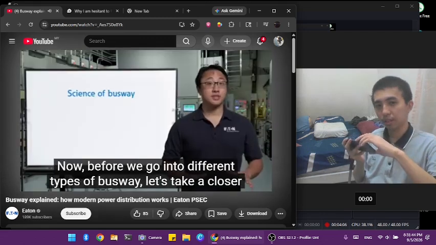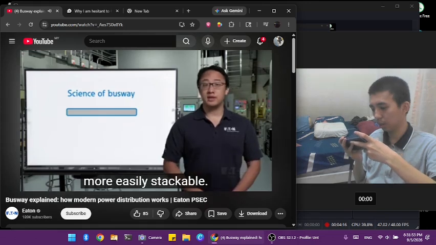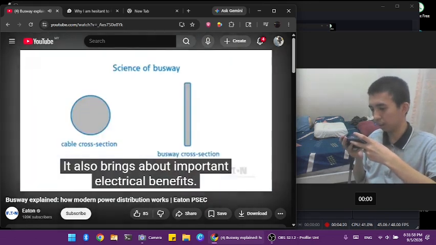Now before we go into different types of busway, let's take a closer look at the bar conductors again to see how busway works. The rectangular shape that you see does far more than making the bus more easily stackable. It also brings about important electrical benefits. Here's the cross-section of the standard cable versus a bus bar.